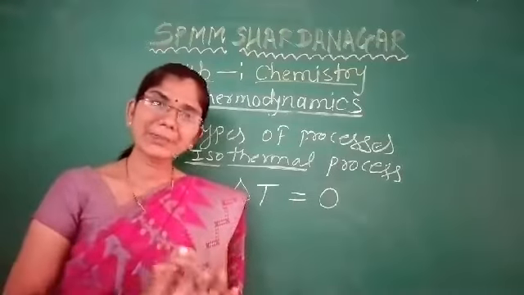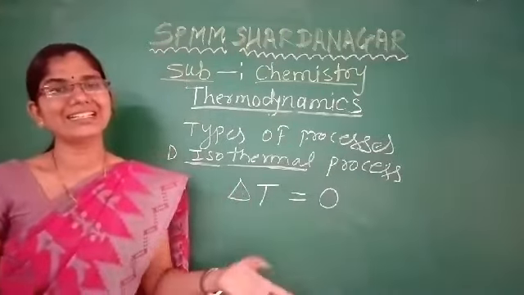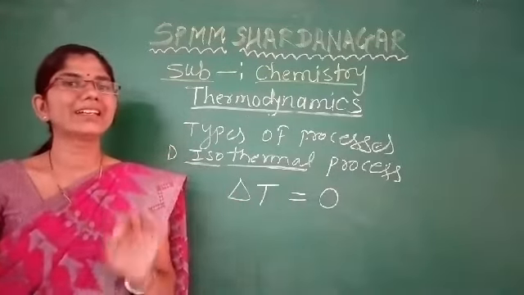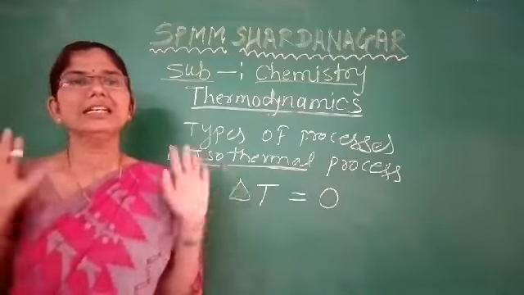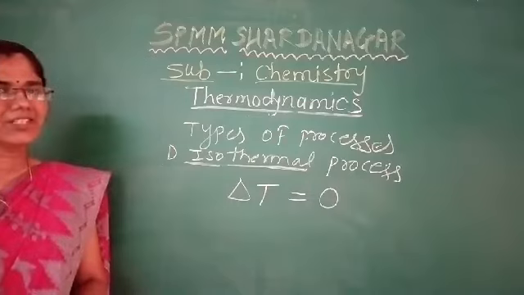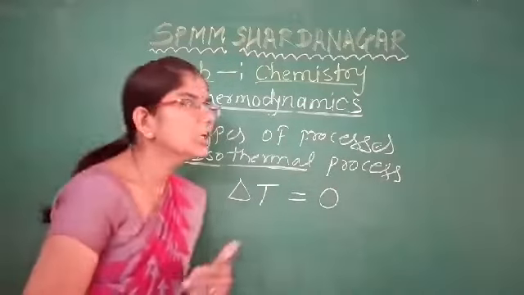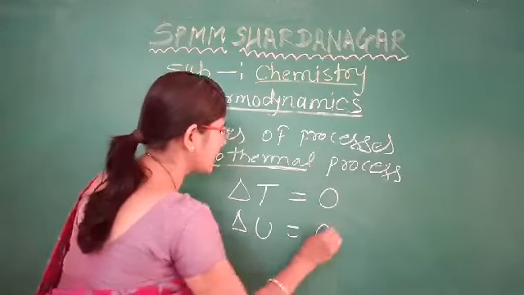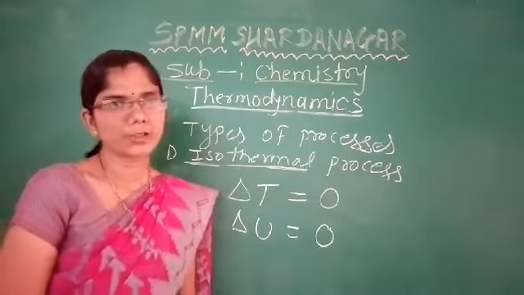If the temperature does not change, then the internal energy also does not change. The internal energy is denoted by the letter U. Therefore, the change in internal energy is also equal to 0.